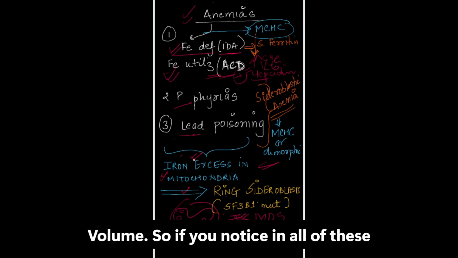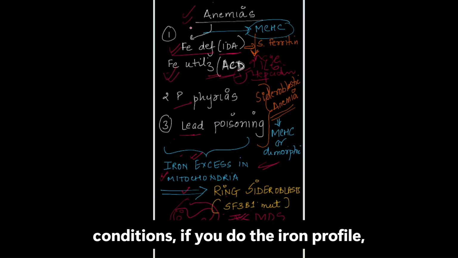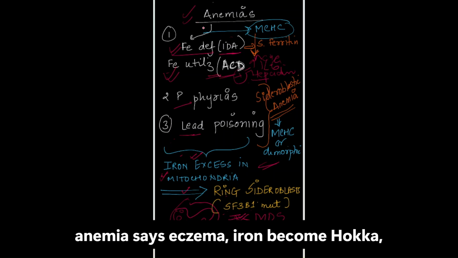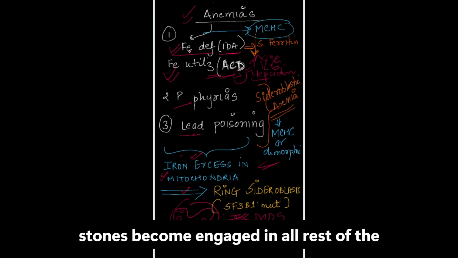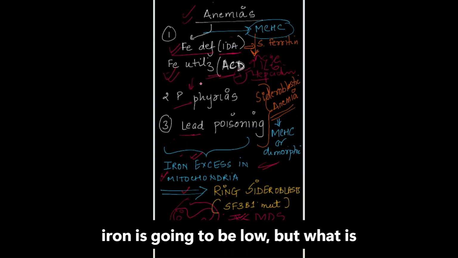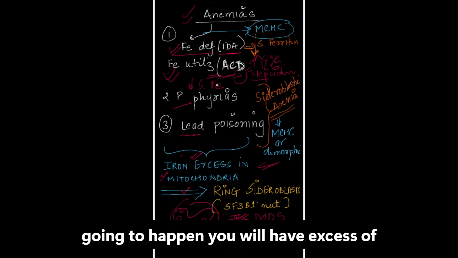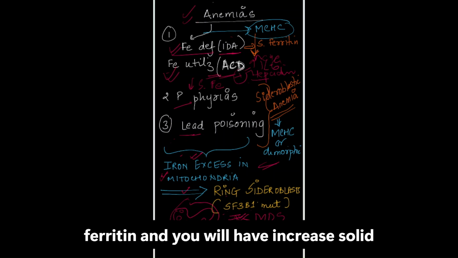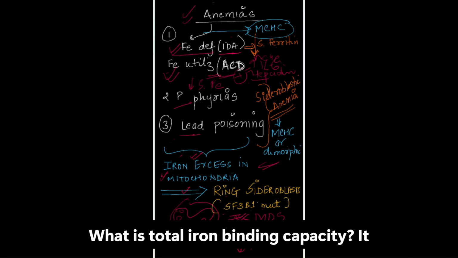So if you notice in all of these conditions, if you do the iron profile, the iron is deficient only in iron deficiency anemia. सिर्फ इसी में iron भी कम होगा और stores भी कम होंगे. In all the rest of the conditions, iron is in excess. So serum iron is going to be low, but what is going to happen? You will have increased serum ferritin, and you will have decreased total iron binding capacity.